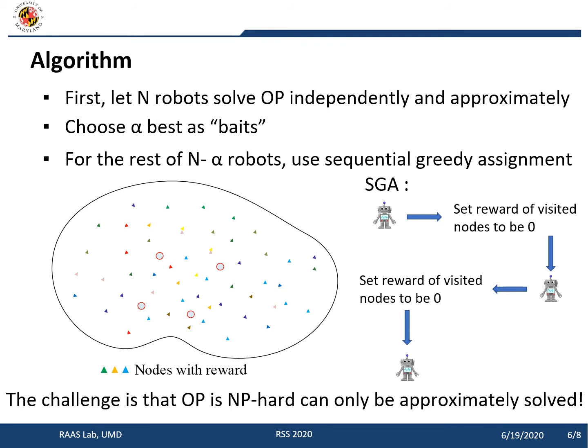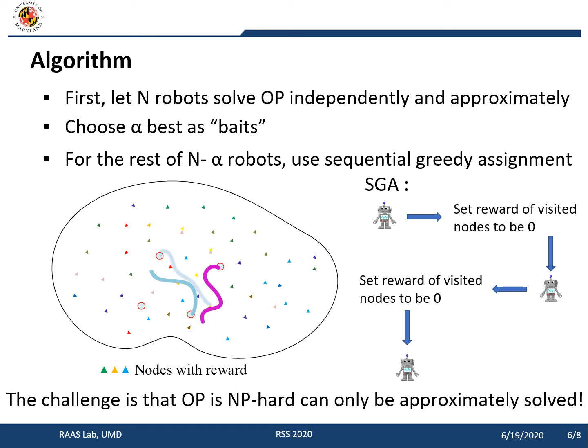One contribution of this work is that we give a bounded approximation algorithm for RMOP. The algorithm works as follows. First, the algorithm will let the n robots solve our orienteering problem independently using some bounded approximation algorithm. Next step, the algorithm will choose alpha best out of n paths constructed. For the rest of the n minus alpha robots, we will use sequential greedy assignment to construct paths for them.